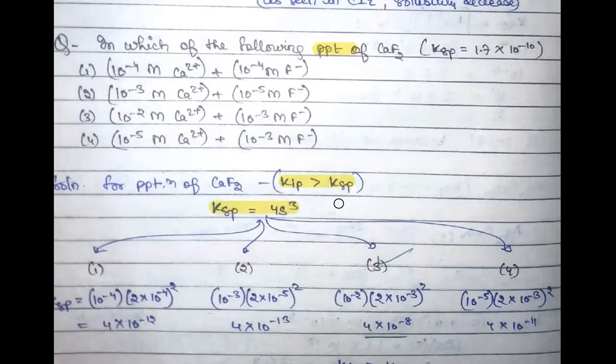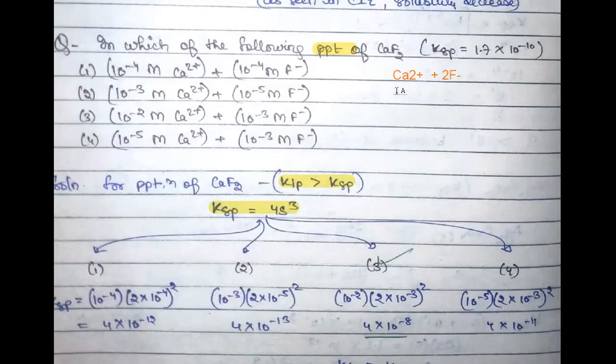Okay, and why I have written it as, see here, in all cases I have written it as 2 into 10 to the power minus 4, because we know that this will dissociate into what kind of ions? It will dissociate as calcium 2 plus ions, right? And then 2F minus ions, right?